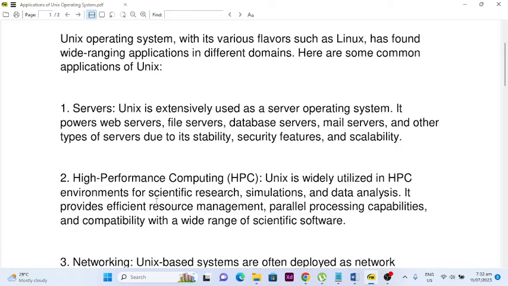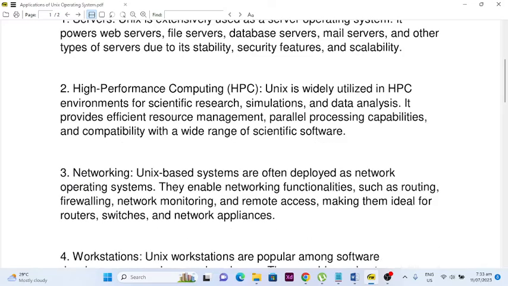Number 2, high performance computing or HPC. Unix is widely utilized in HPC environments for scientific research, simulations, and data analysis. It provides efficient resource management, parallel processing capabilities, and compatibility with a wide range of scientific software.